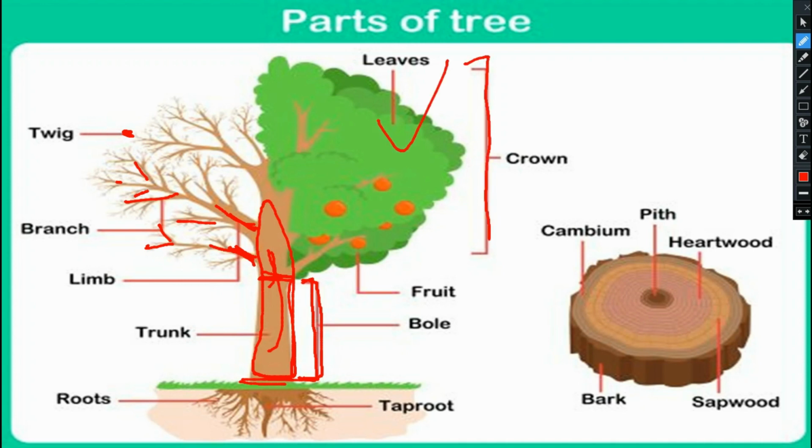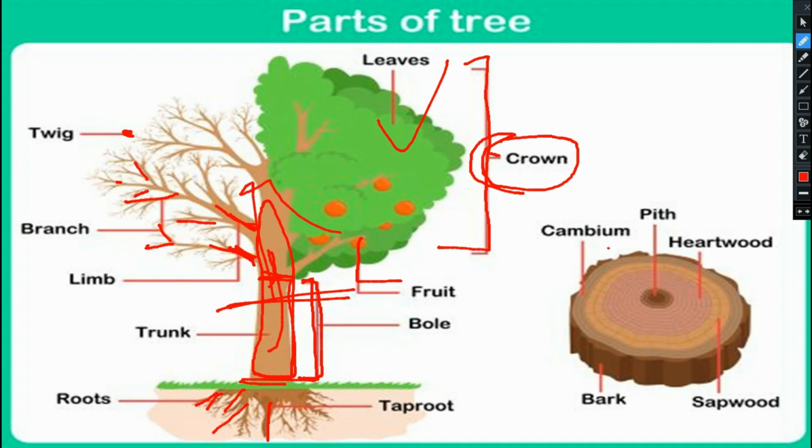This leaves portion is known as what? Your crown. Important thing. This is known as what? Your crown. Fruits are beard. The main root is known as taproot, and the additive side roots are known as what? Your lateral roots.